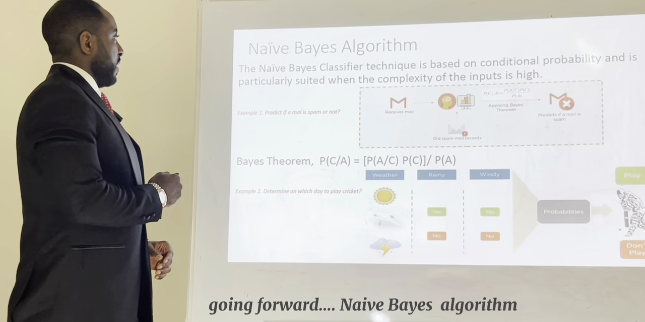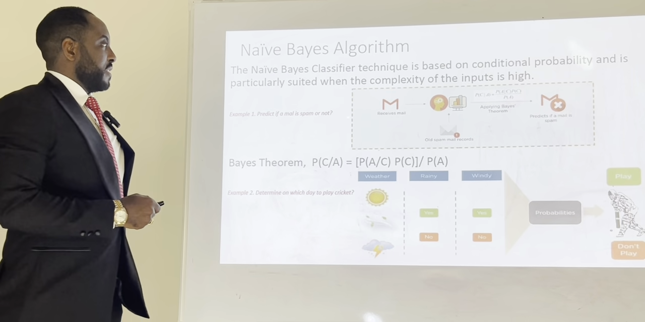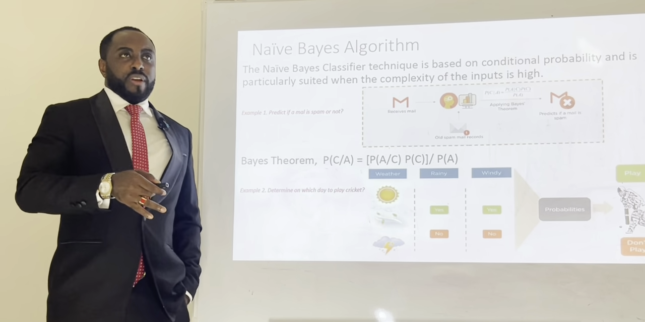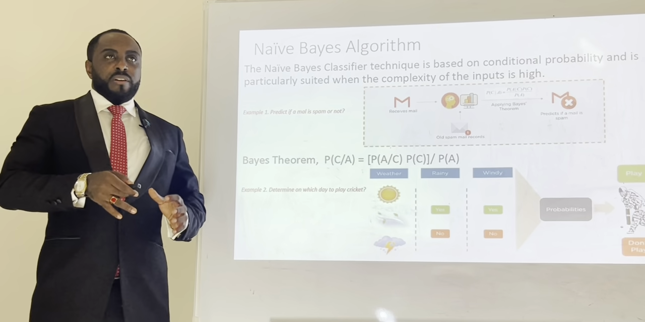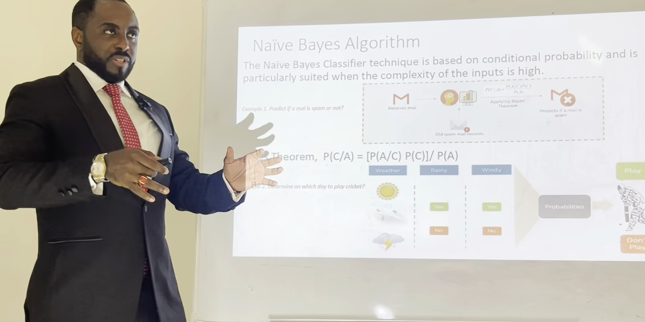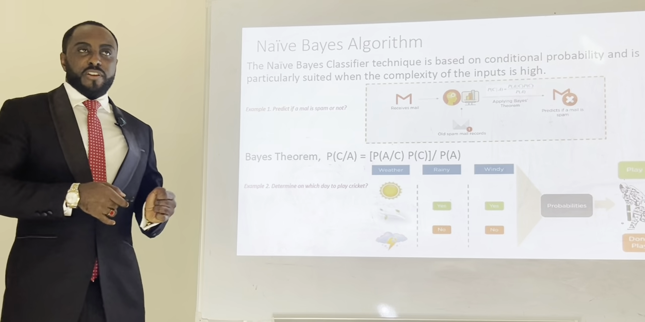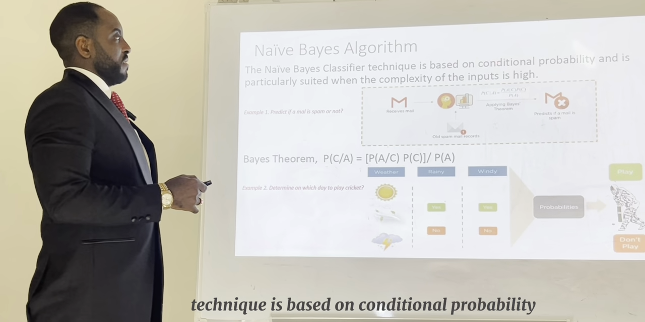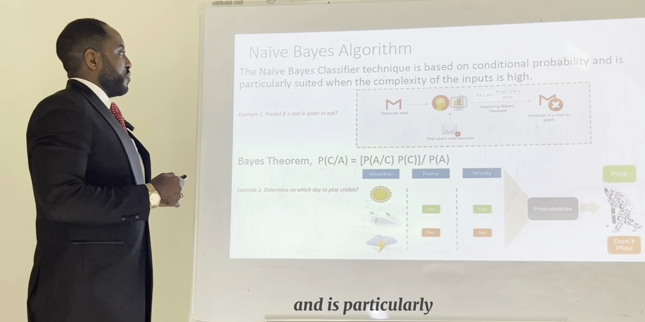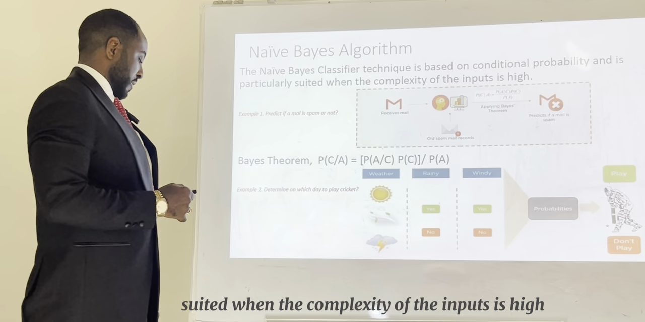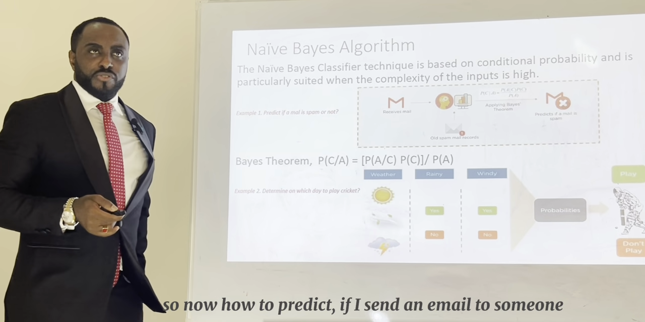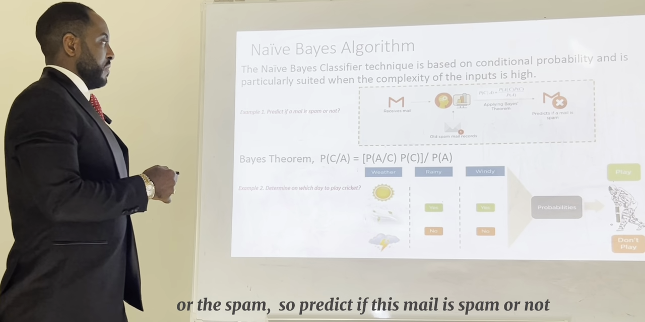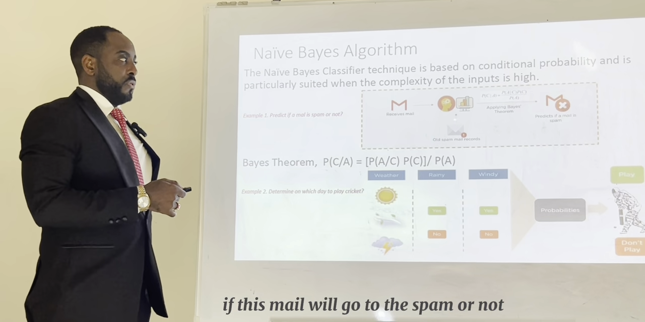Going forward, the naive-bayes algorithm. This is a classifier algorithm. It's a probabilistic algorithm which we use to predict a possible instance that is not given on the table. Let's say, for instance, the naive-bayes classifier technique is based on conditional probability and is particularly useful when the complexity of the input is high. So now, how to predict? If I send an email to someone, will this email go into the inbox or the spam? So predict if this mail is spam or not.